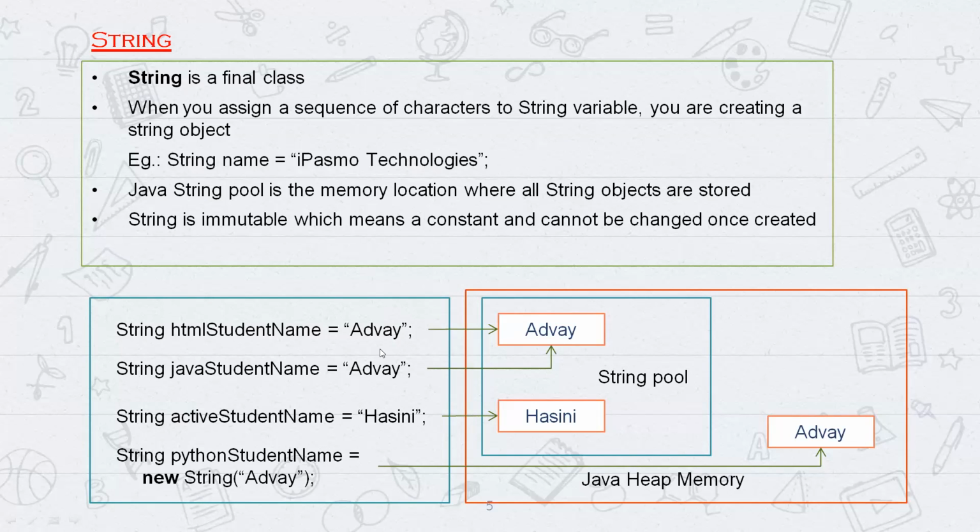So what happens when you keep on adding new words? The size of the string pool will increase, right? Even if it is not being used. So what the JVM does is it uses the concept called garbage collector. At a certain point of time it will run and remove all the unwanted or unused values. That happens in the background, so we won't be able to know actually. How does it know which values are unused? Yes, Neha?